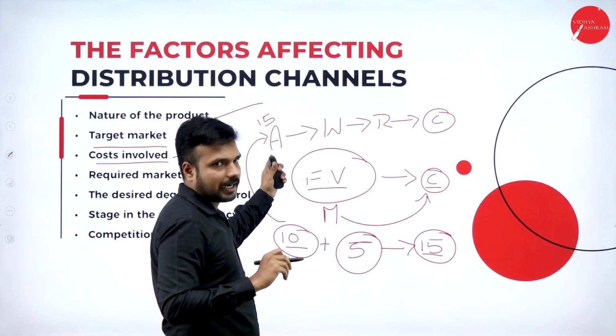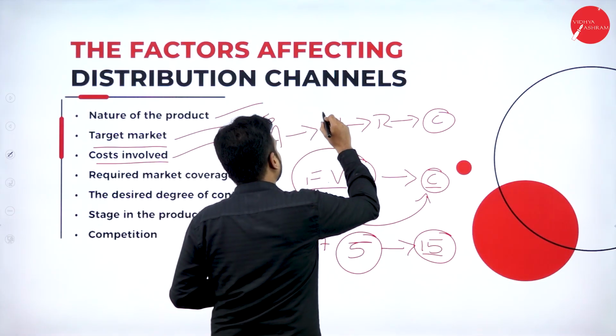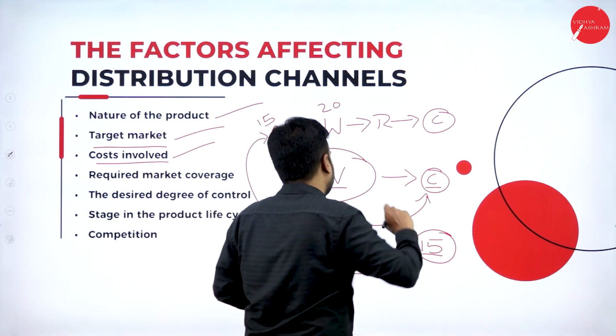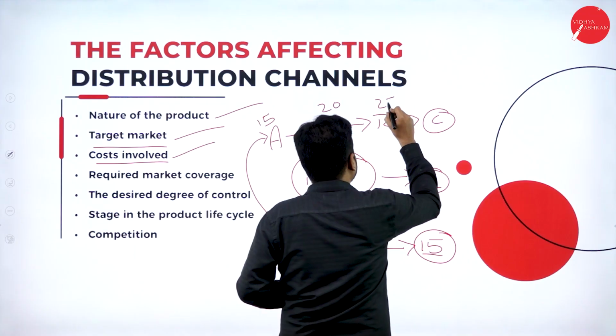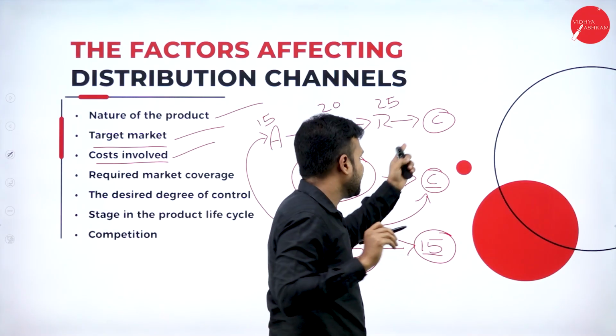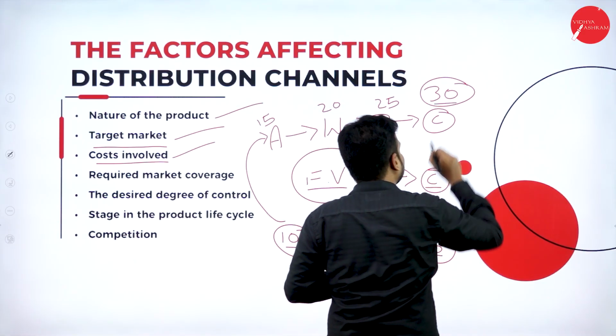He keeps 5 rupees of profit and sells to the wholesaler for 20 rupees. The wholesaler keeps a profit of 5 rupees and sells to the retailer for 25 rupees. Again, he keeps a profit of 5 rupees and sells to the end user, the consumer, for 30 rupees.